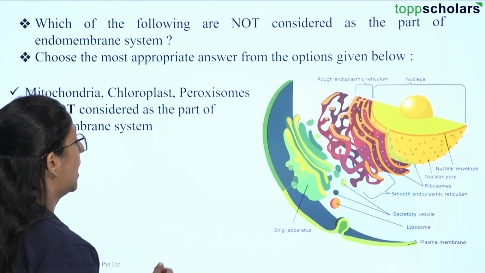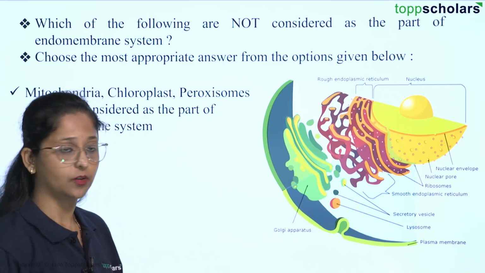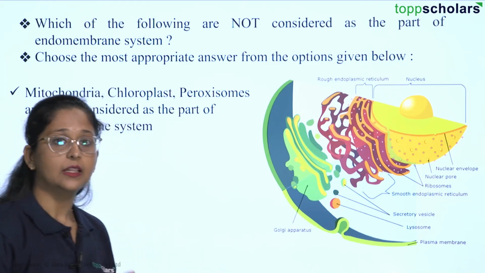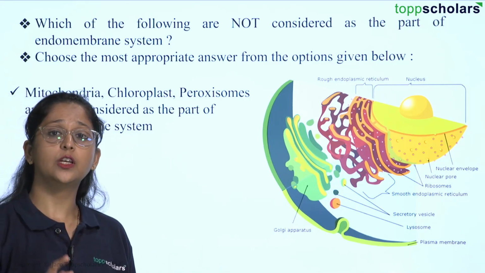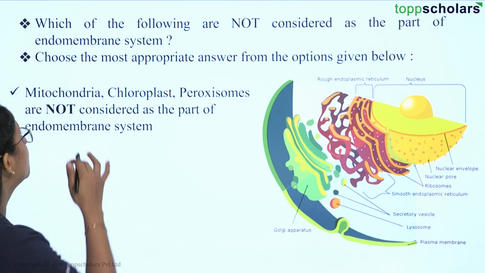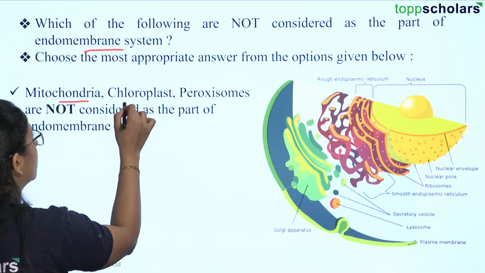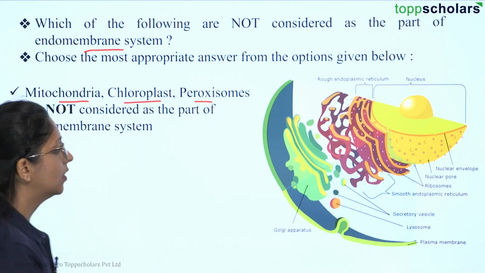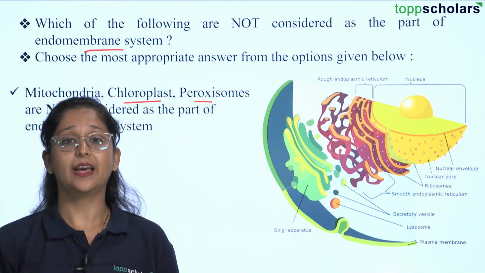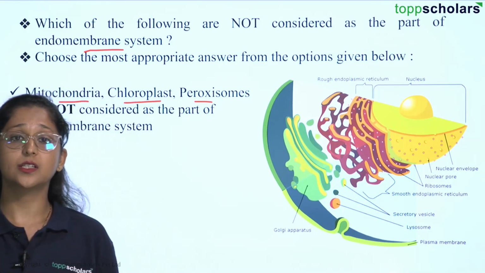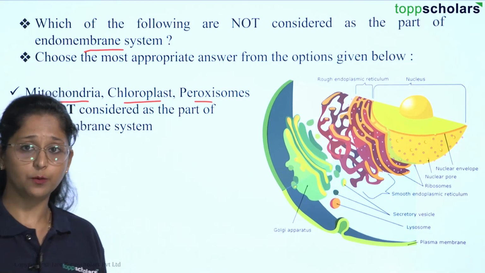So here students, we have the image of the cell, and we have all the organelles. The question asked here is which of the following is not considered as a part of your endomembrane system, right? We have organelles such as mitochondria, chloroplast and peroxisomes. These three organelles are not considered part of your endomembrane system.